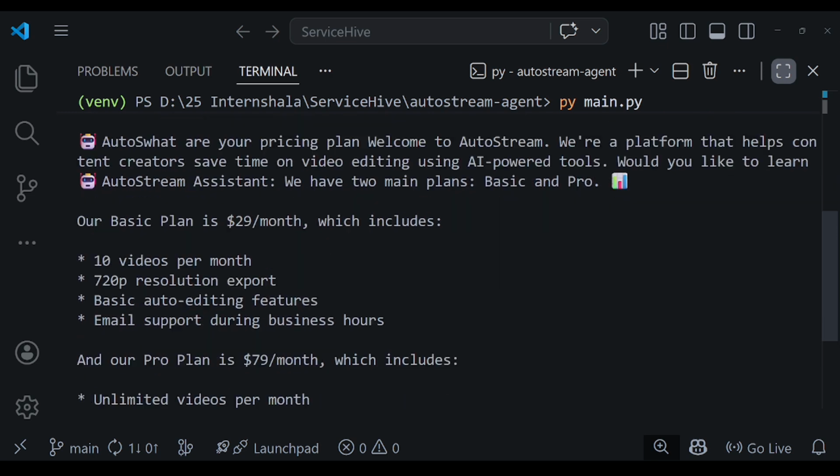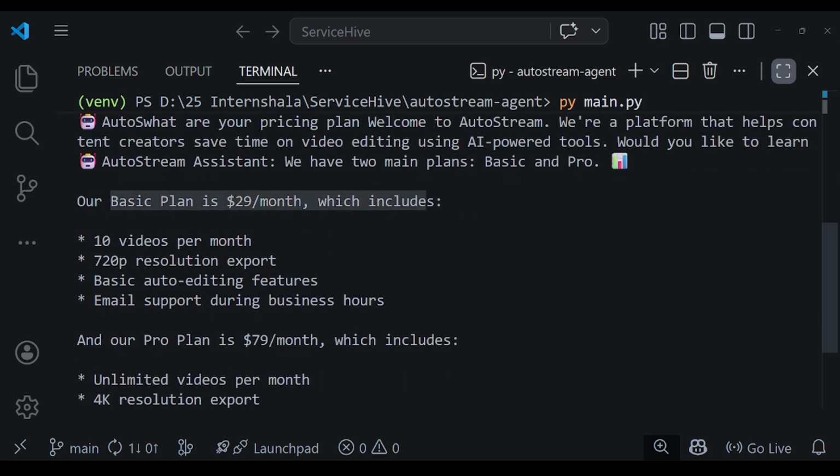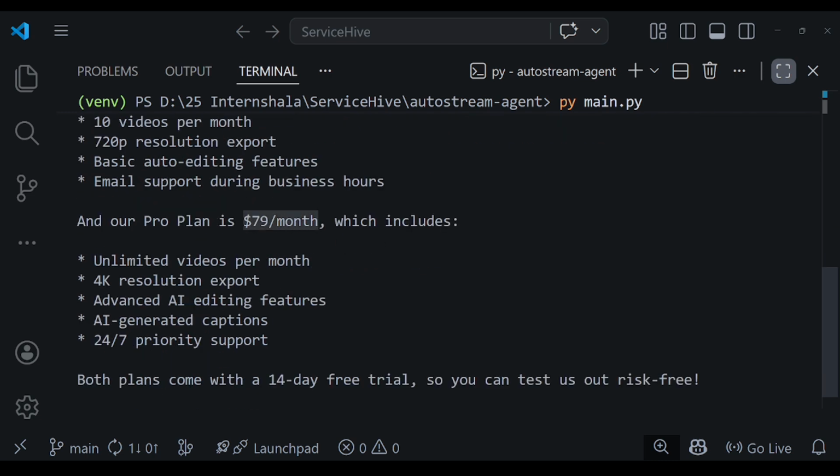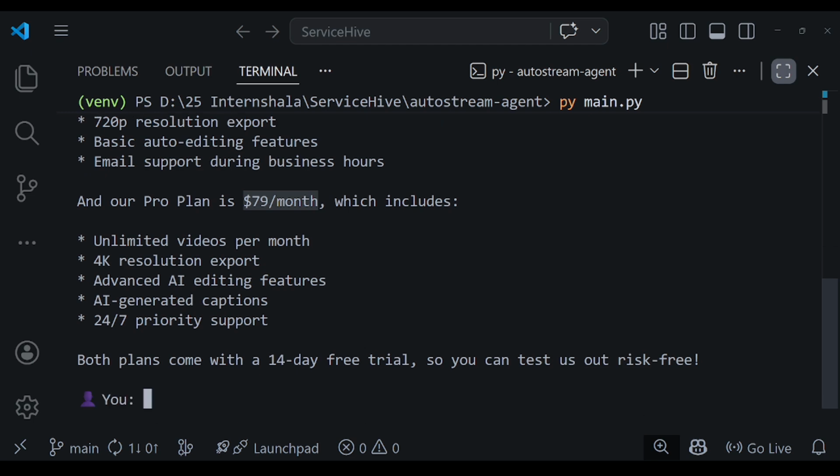The agent retrieved this information directly from the knowledge base using RAG. Basic plan at $29 per month. Pro plan at $79 per month. Notice it is not making anything up. All data comes from our local autostream.md file.